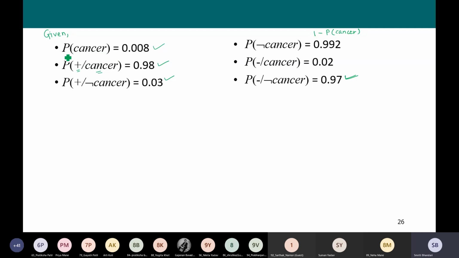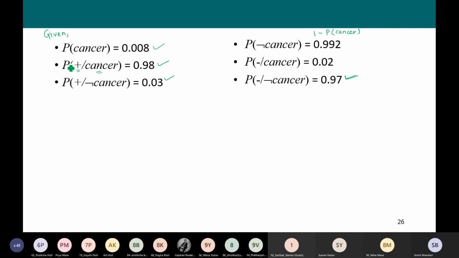See, in the problem statement, it has been mentioned that the probability that people have this disease in general is 0.008. Based on this, we can compute the probability that the person does not have cancer. It is 0.992.